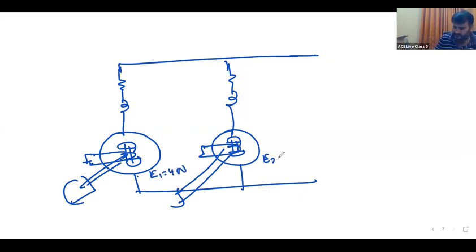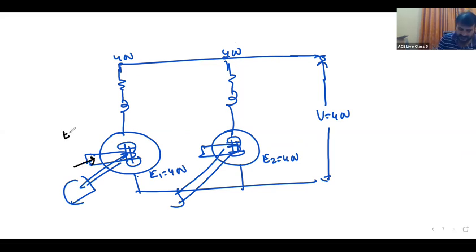E2 also equal to 400. Terminal voltage also 400. Fine? Terminal voltage 400, this is also 400. Now, when I increase the excitation of the first machine, E1 increases.